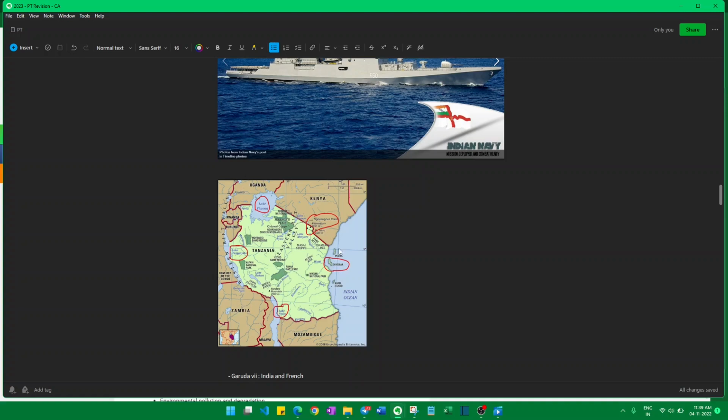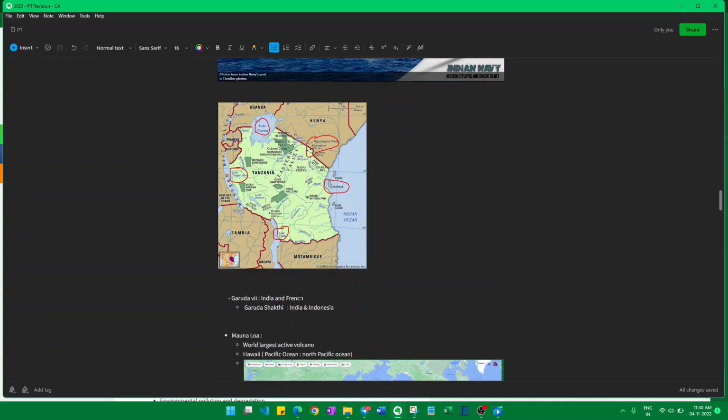And there are 3 more islands on the right side, to the east of Tanzania. Zanzibar Island. This was in the news last year because one of the Nobel winners was from this area. Okay, and this is Pemba Island and this is Mafia Island. And for Tanzania you have to remember Kilimanjaro, which is towards the north of it.